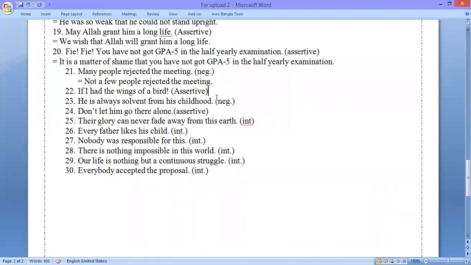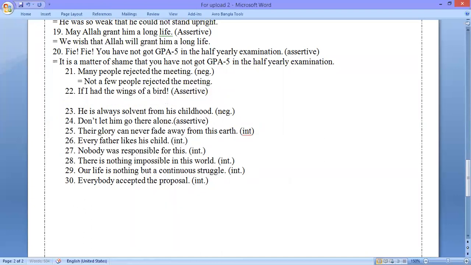This is question number 22. The question is, if I had the wings of a bird, we shall have to make this assertive. So the solution is, I wish I had the wings of a bird. Actually, when there is if in exclamatory sentence, and if you want to make this assertive, we shall have to use I wish instead of if.